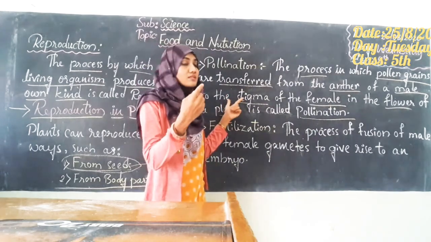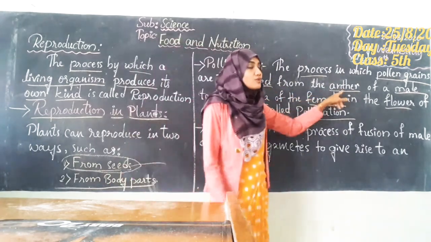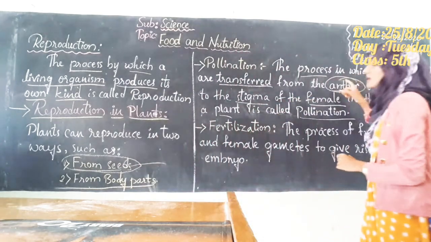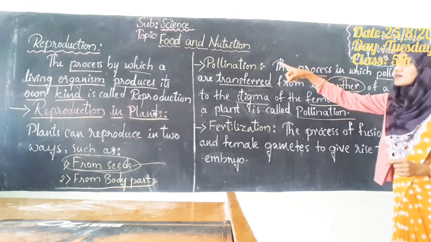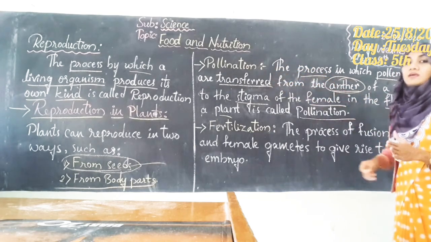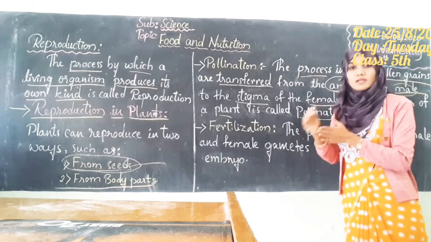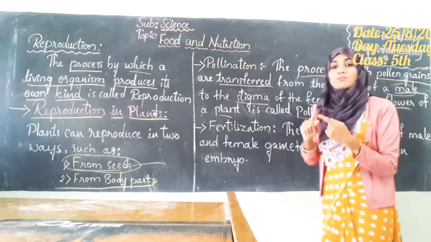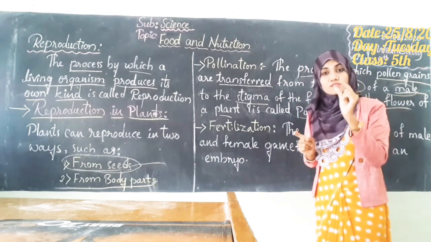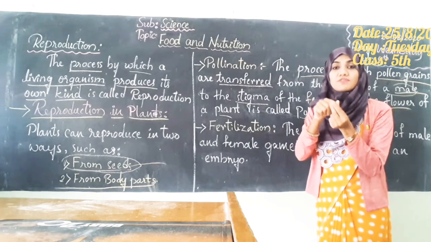So from the anther of a male to the stigma of a female. Now what is this anther? So anther is nothing but the male reproductive organ in the plants. Okay, like how in human beings we have male organism and female organism, in plants we can find both male and female in one flower only. Both will be present in the same single flower.